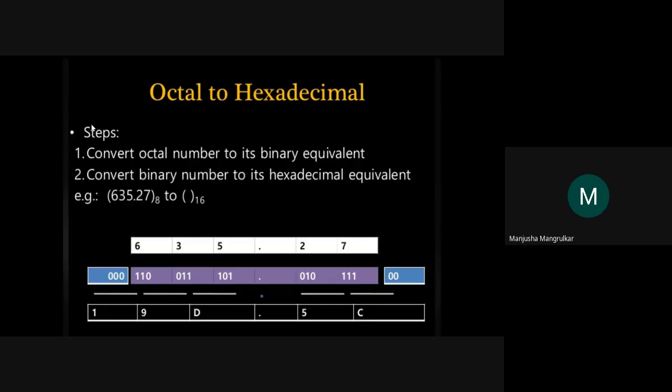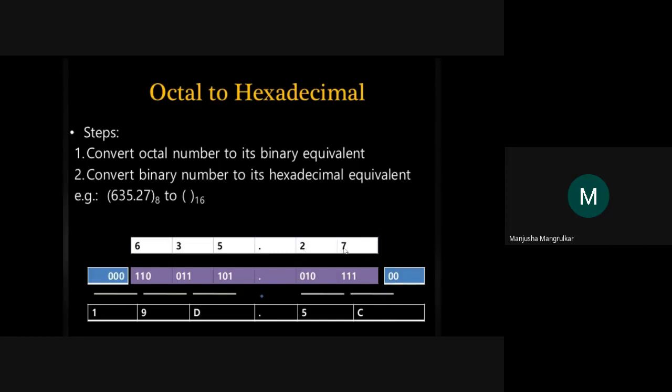Now suppose your octal number is 635.27. We have not seen the point after the decimal point until now. We have seen only whole numbers, not fractional numbers, so we'll see those later on. First we will see 635.27. Now this is an octal number.